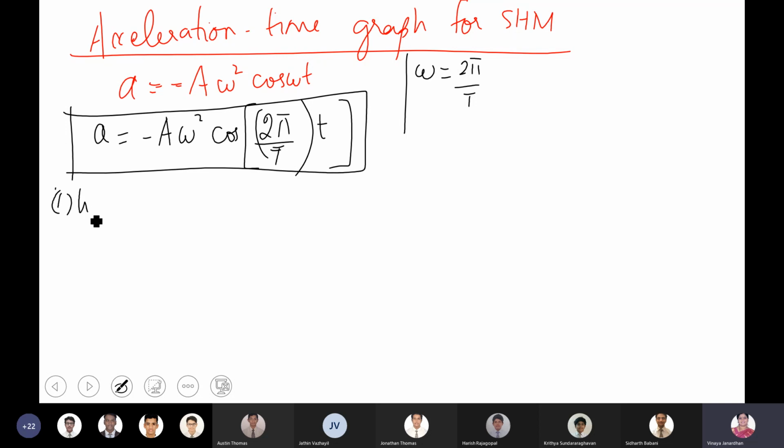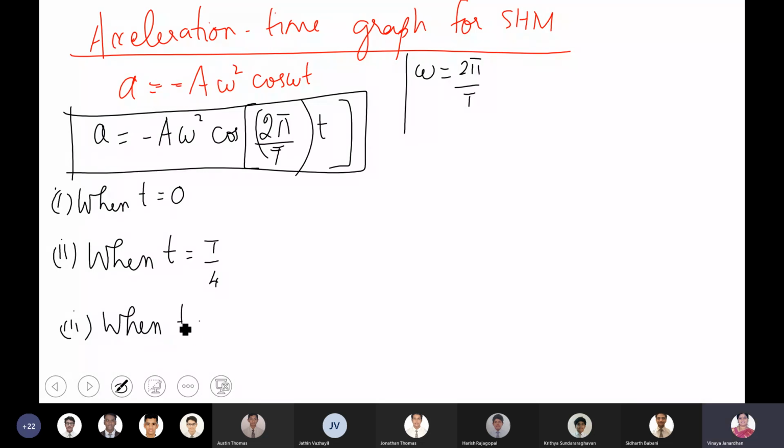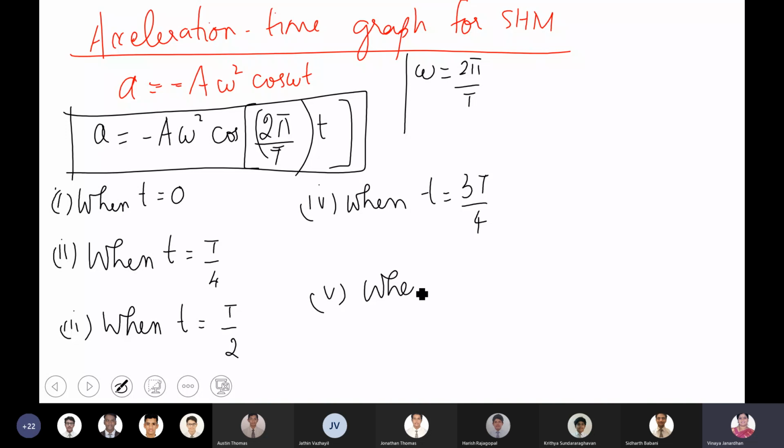We'll go for these cases: when t is equal to 0, the second case, the third one when t is equal to T by 2, the fourth one when t is equal to 3T by 4, the fifth one when t is equal to capital T. You have to substitute all these values of t in this equation.